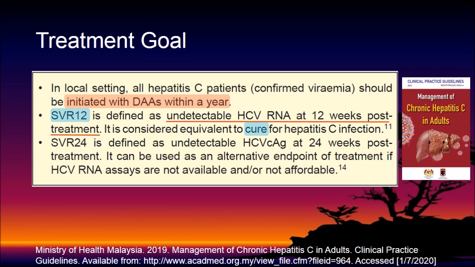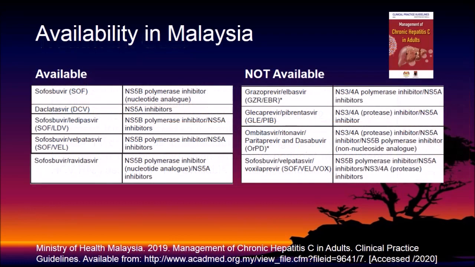If hepatitis C virus RNA assays are not available, sustained virological response 24 can be checked by testing HCV core antigen at 24 weeks post-treatment. This slide shows the direct-acting antivirals available in Malaysia. In my clinic setting, only sofosbuvir and daclatasvir are available. Sofosbuvir is an NS5B RNA-dependent RNA polymerase inhibitor, while daclatasvir is an NS5A inhibitor.